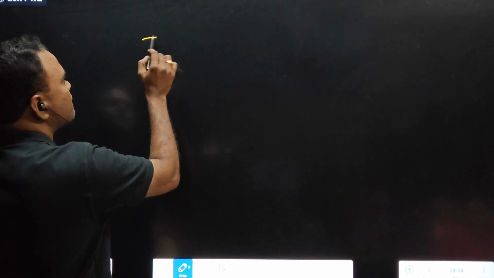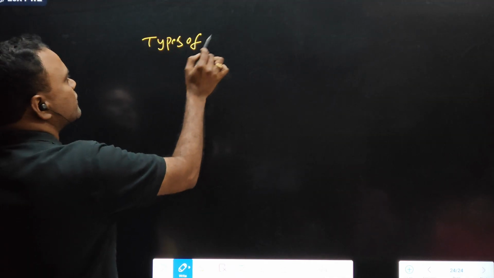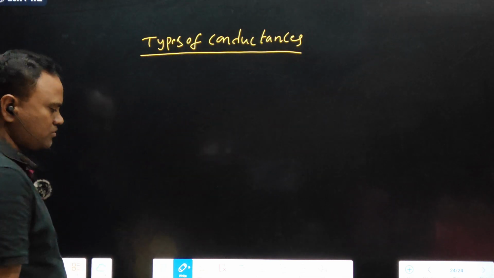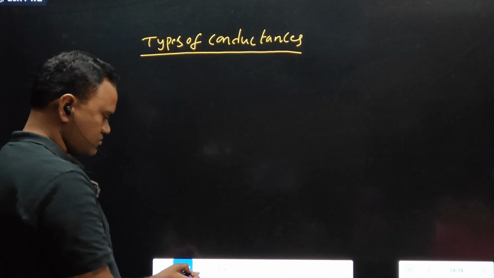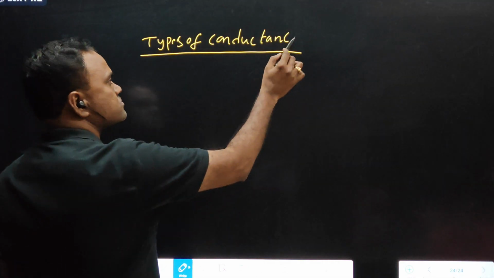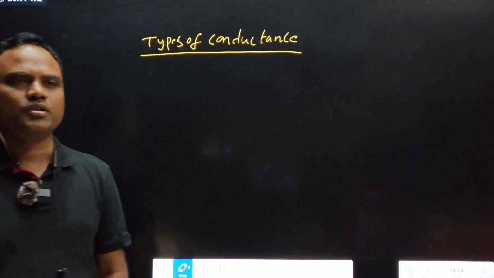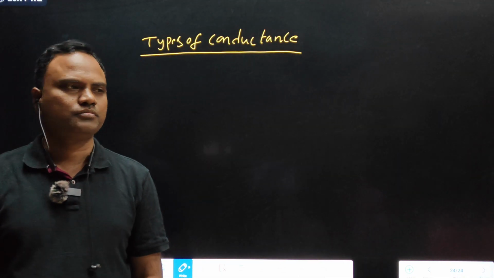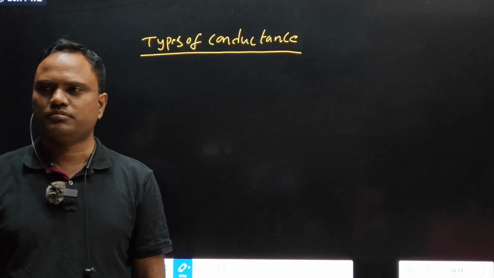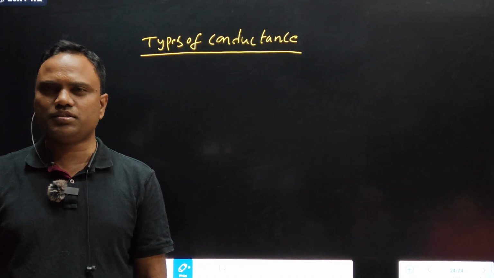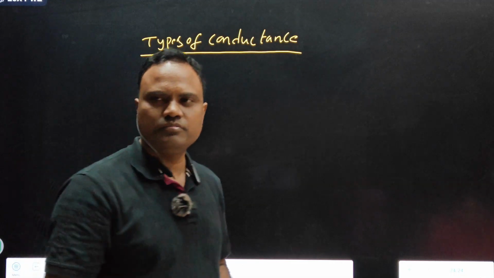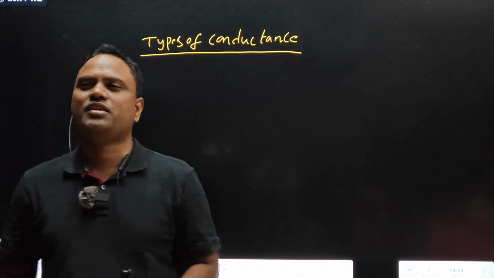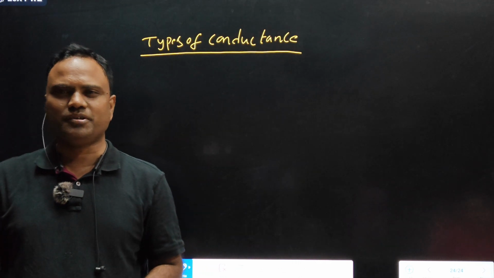Next, types of conductance. Specific conductance, molar conductance, equivalent conductance.